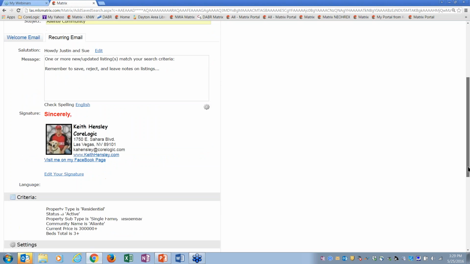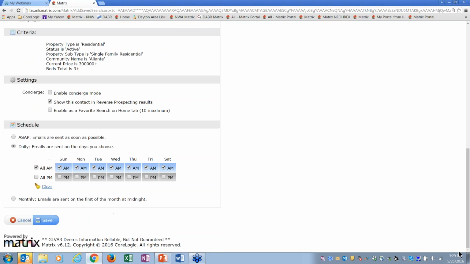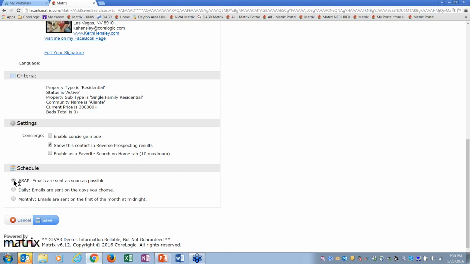And then you scroll down, there's your signature. You can say, send as soon as possible, or send just once a day in the morning, or send once a day but in the evening, or send twice a day. And it will only send once or twice a day, or as soon as possible, if it finds anything. If it doesn't find anything, it'll just wait until it finds something, okay?